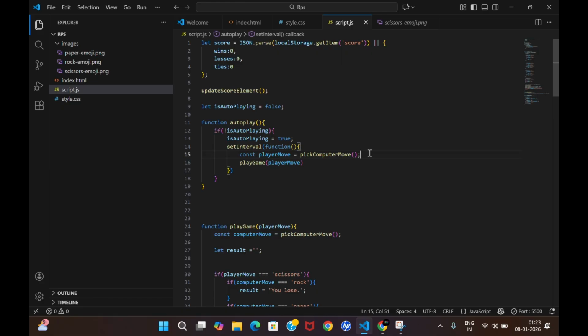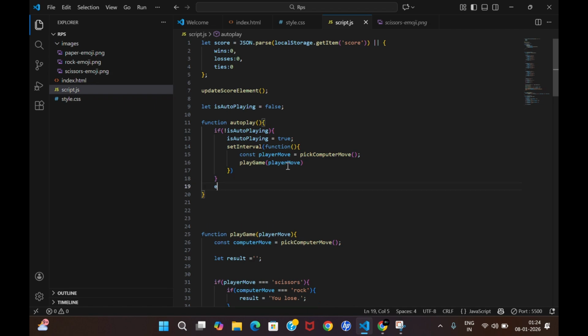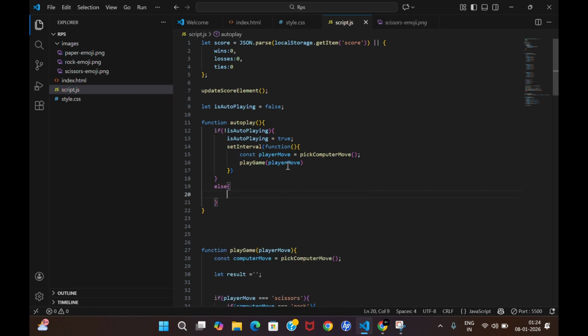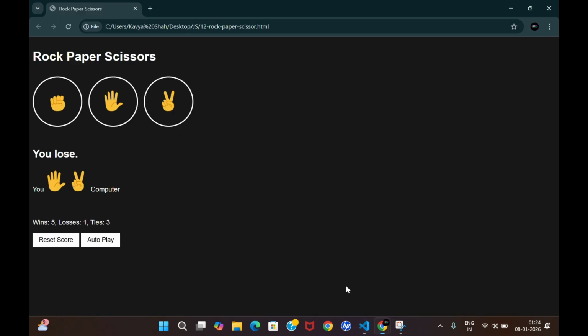Now to stop the function in set interval, we need an interval id. Right now we have declared the set interval function, but it will run infinitely, right? Even if, for example, your autoplay is working right now because I have clicked this, and I click this again, it will not stop.